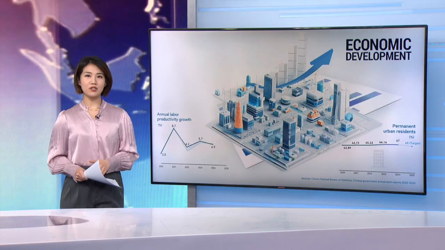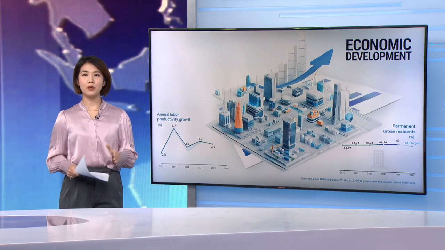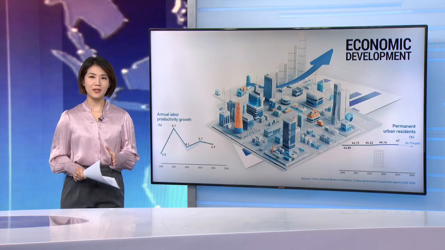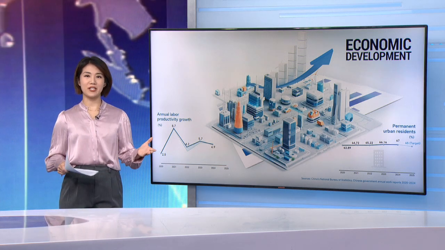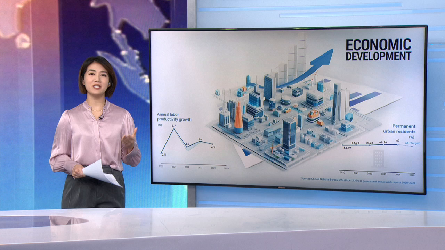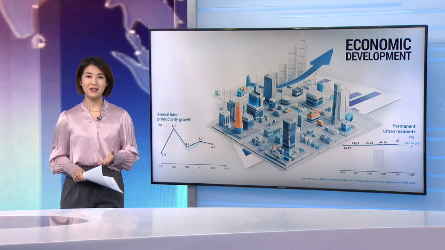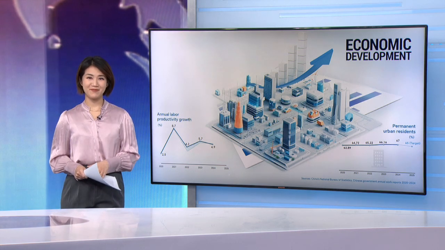The plan also set the target of increasing the permanent resident population's urbanization rate to 65%, while China's urbanization rate of permanent residents had already reached 66% by the end of 2023.